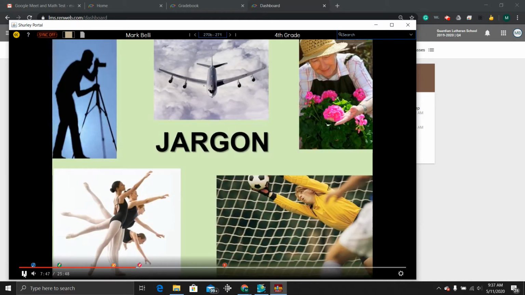Can you think of other words that are unique to certain sports, hobbies, or professions that can be labeled as jargon? Here, I actually want you to pause your computer and write down maybe 3 or 4 words that you can think of that are unique to a hobby or a sport or something you enjoy doing. I'd like you to pause your computer and take a few minutes to make a list. Come back when you're finished.